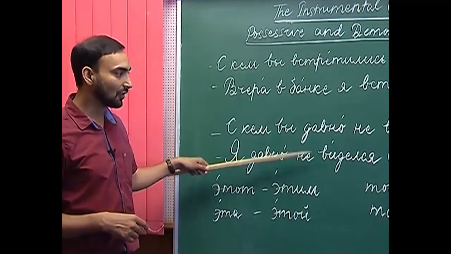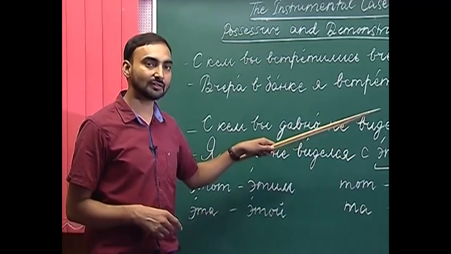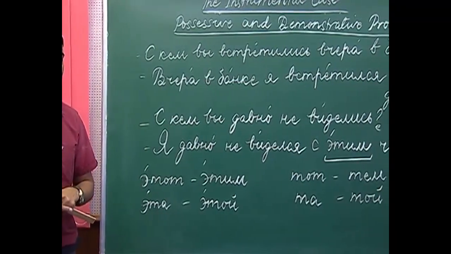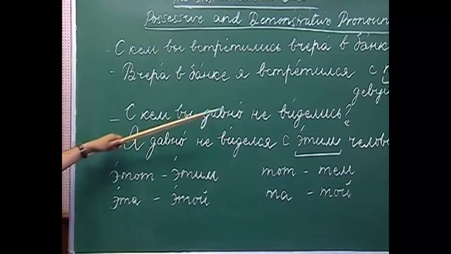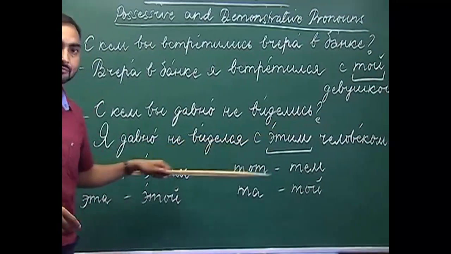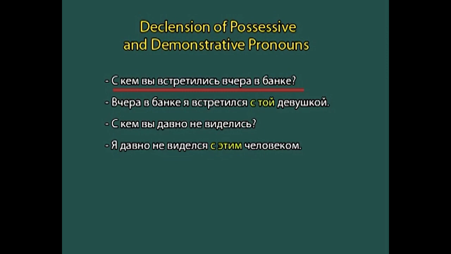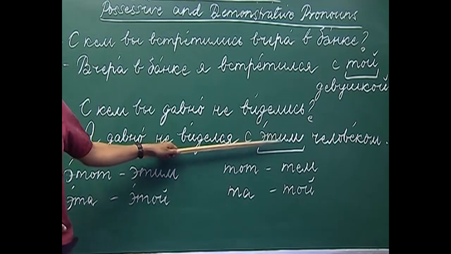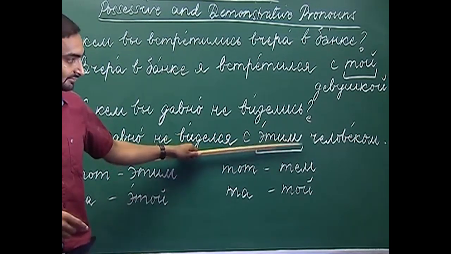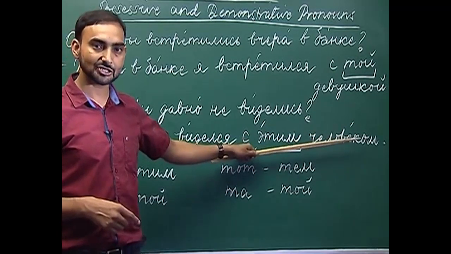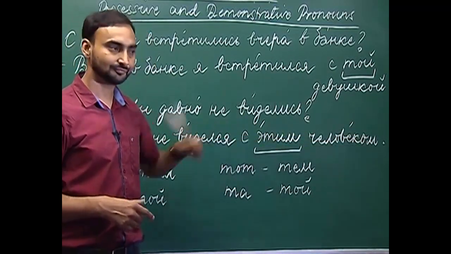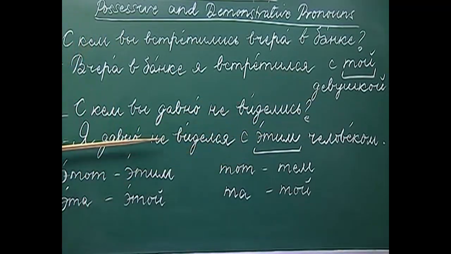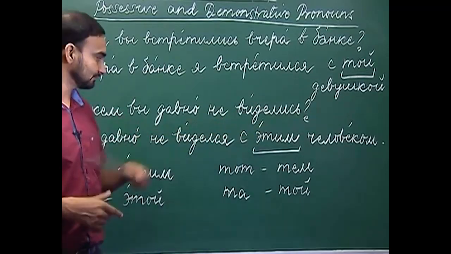Obviously, you have to use the words in the instrumental case. So, how will you use etat chilavek in the instrumental case? Ya davno ni vidjels, ya sečem chilavekam. So, I did not see this man for a long time. Here as you can see, etat has changed to echem, and for chilavek we have already done the declension of nouns: chilavekam.